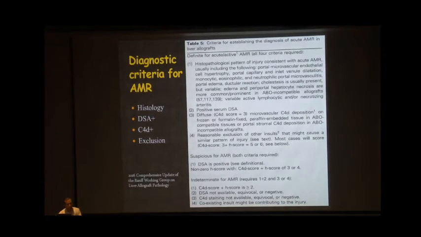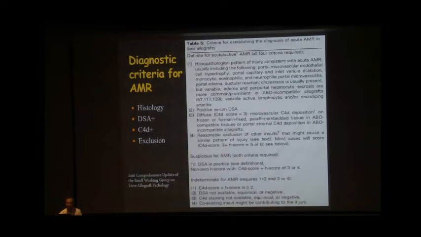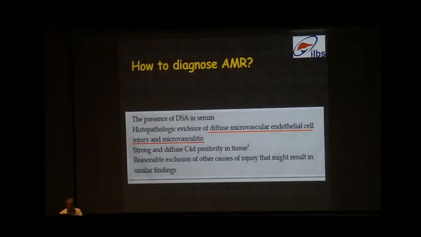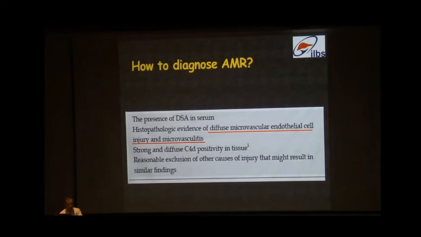So what is the criteria? It is very difficult to diagnose antibody mediated rejection. All the 4 criteria should be fulfilled. That is, histology should be suggestive of microvascular damage, DSA should be positive, there should be diffuse C4D positivity suggesting complement cascade activation, and exclusion of the common other causes of graft injury. So all 4 should be there: DSA, endothelial cell injury, microvasculitis on histology, C4D positivity, and exclusion of other etiologies.